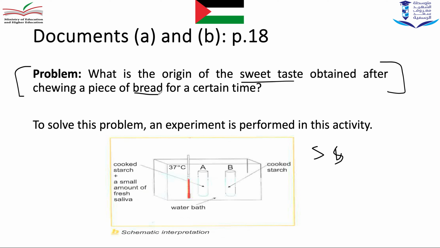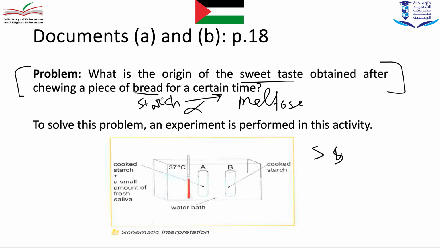اول شي البريد، what does the bread contain? The bread contains what? Starch or cooked starch. The starch doesn't taste sweet ابدا، الستارش ما طعمته حلو يعني، ف مستحيل تكون منه. The sweet taste comes from maltose which is a reducing sugar. So we want to study if there is a chemical transformation of starch into maltose in our mouth. So we want to check if the saliva is responsible for this chemical transformation or not.